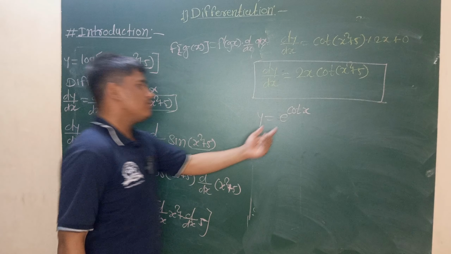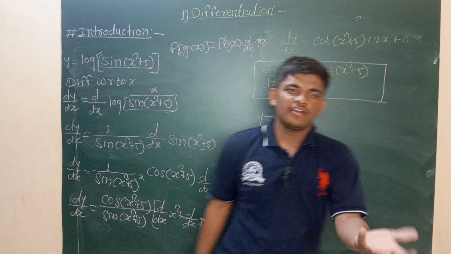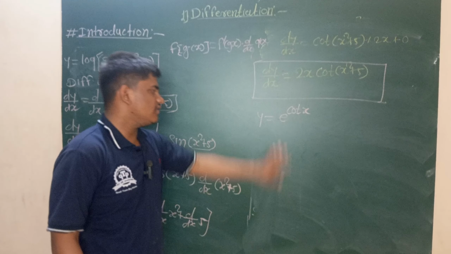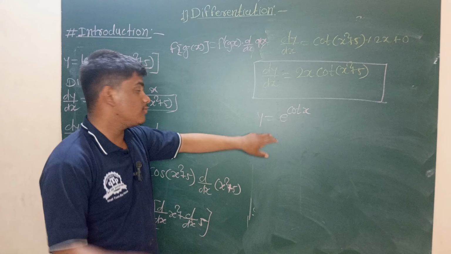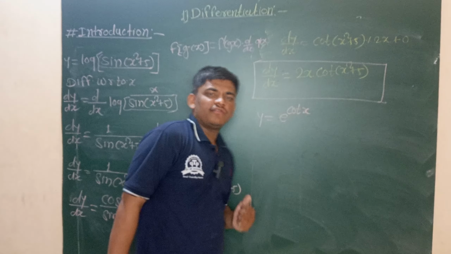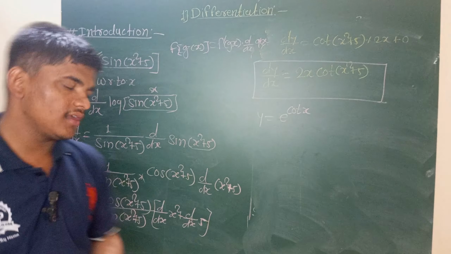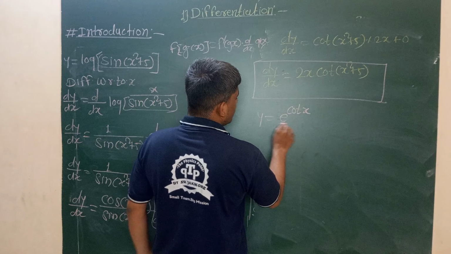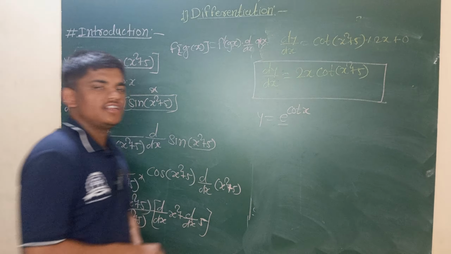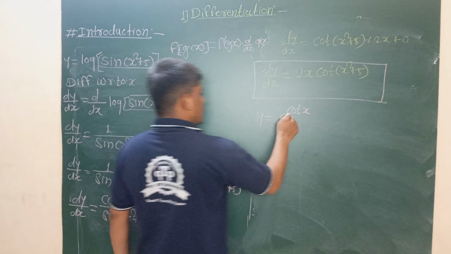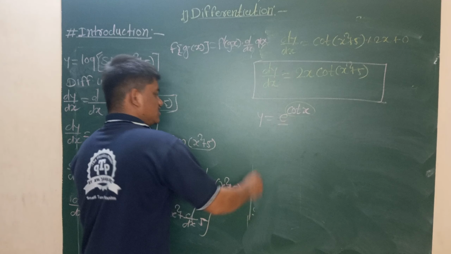Here again two different functions are combined: first, the exponential function, inside which a trigonometric function is hidden. First calculate the derivative of the main function, the exponential function, and then the derivative of the hidden function.